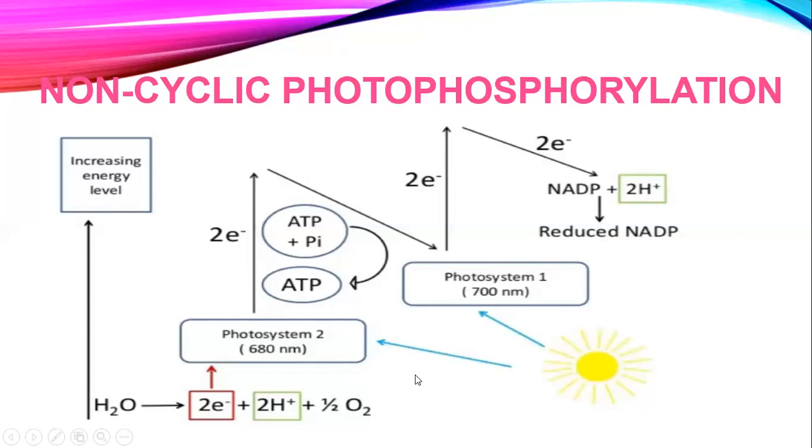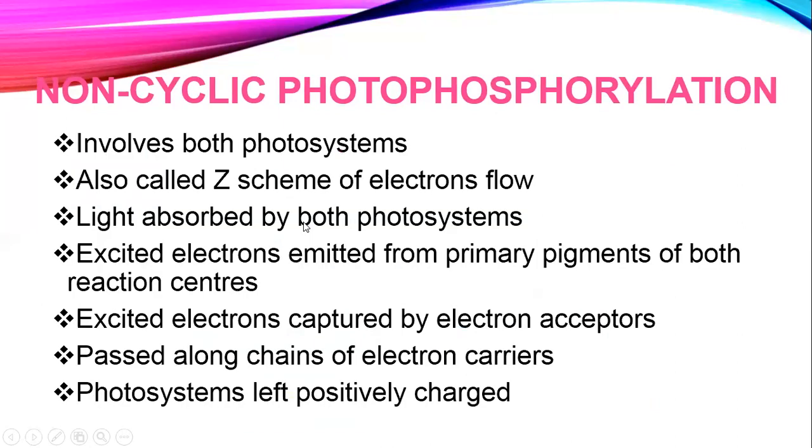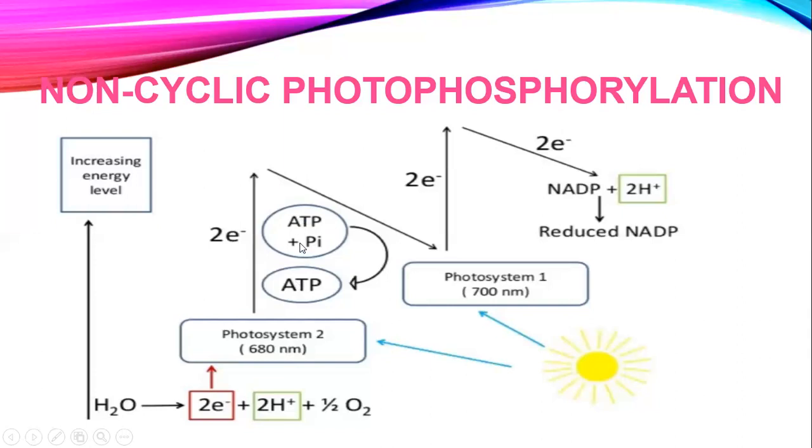On the way, when the electrons are passing through the series of electron carriers, energy is released. That energy is used for the synthesis of ATP from ADP and inorganic phosphate. This is incorrectly written here because I took this picture from the net, but I will replace it later on. But you people just correct it. It is ADP, not ATP. So that's going to lead to the formation of ATP by the process of chemiosmosis.